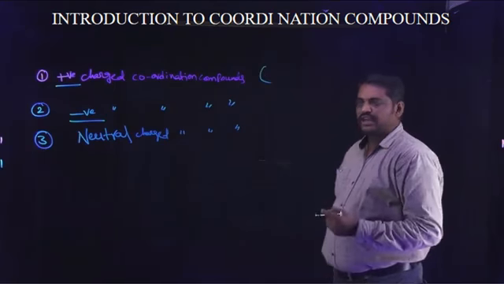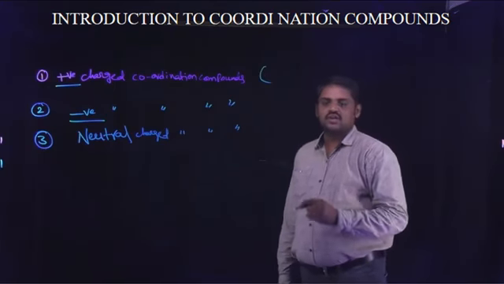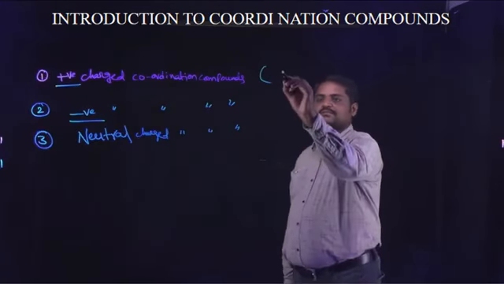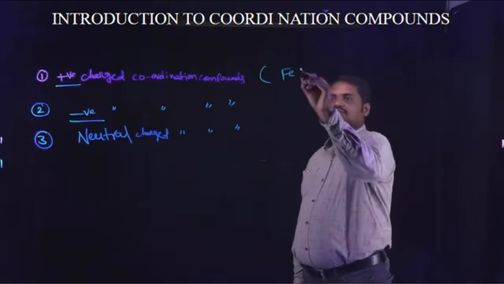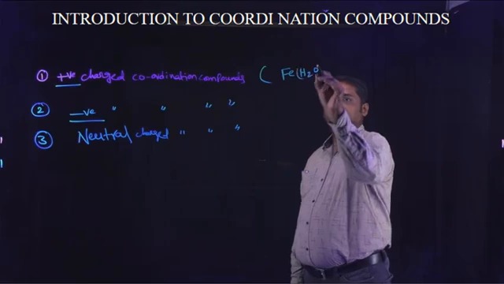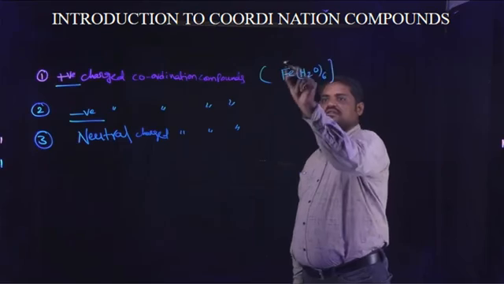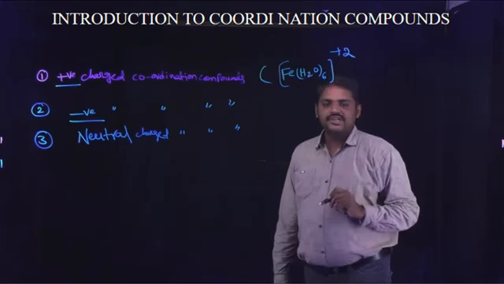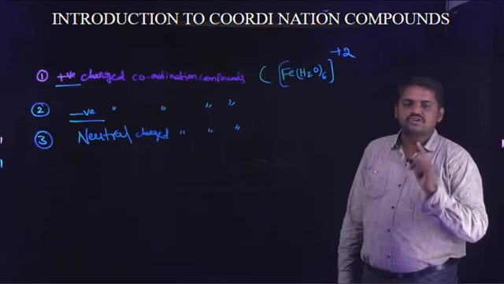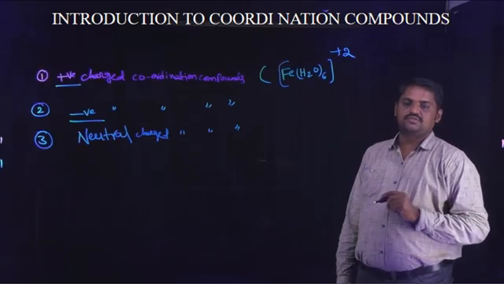First, an example of a positive charged coordination compound. Generally, the positive charged coordination compound is Fe(H2O)6 2+. This is the best example for a positive charged coordination compound.